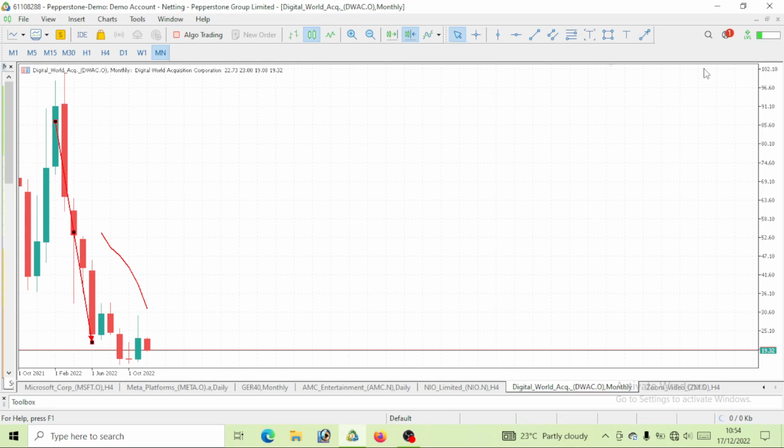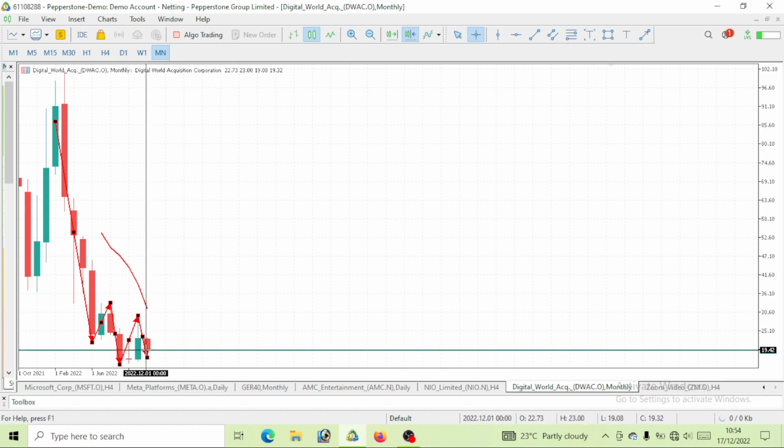So we take a look at this as a drop, and this would be considered a pullback on the monthly time frame. Now a drop has been made. Guess what we've got after the drop? A pullback. You can see this pullback. After the pullback, what do you expect next? A drop. So this is what we are having.